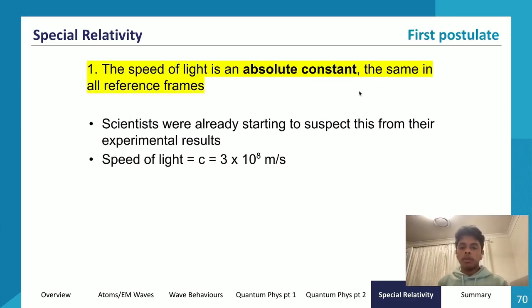The speed of light is an absolute constant, the same in all reference frames, right? So this was partly derived from James Clerk Maxwell, right? And scientists were already studying experimental results, but also if you think back to Maxwell, he calculated light through two constants. And if they're two constants, then constants are always constant, right? So if light is produced using two constants, that means the speed of light is also a constant. So it kind of hinted towards that, and this is pretty supportive evidence of the speed of light being an absolute constant.